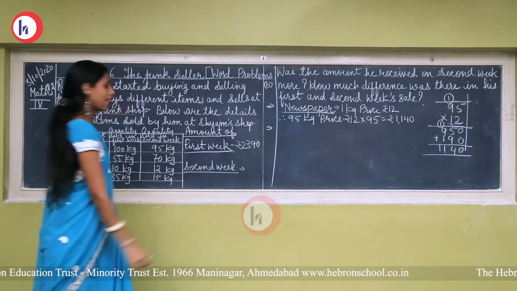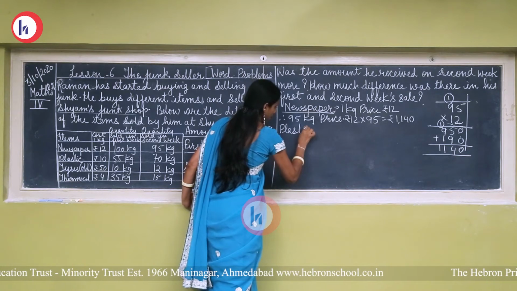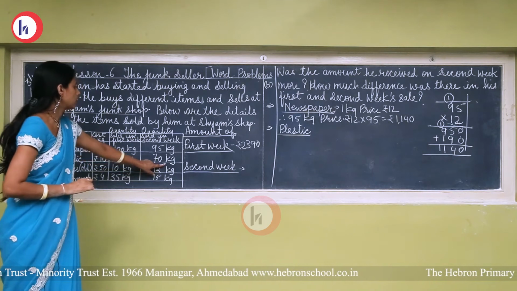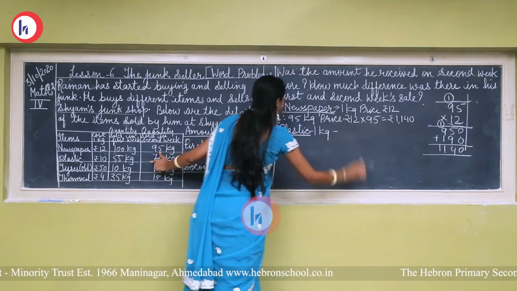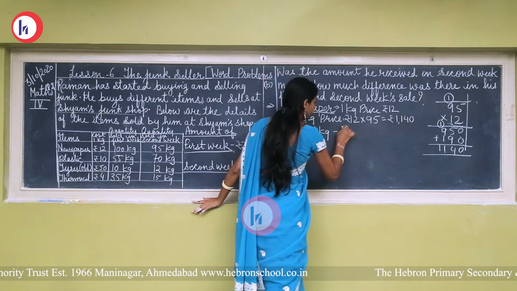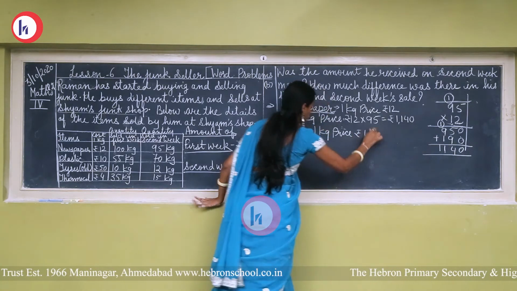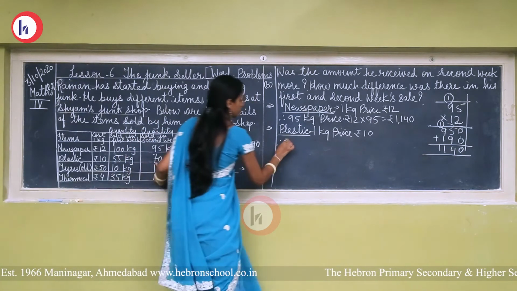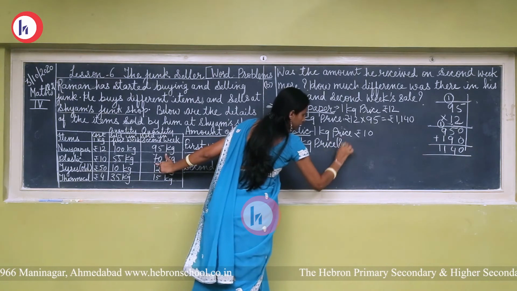After this, plastic. Okay, so the quantity of plastic in the second week he sold is 70 kg, and the price of 1 kg of plastic is rupees 10. Okay, so 1 kg price is rupees 10. So we have to find out the price of 70 kg. So 70 kg price how much?